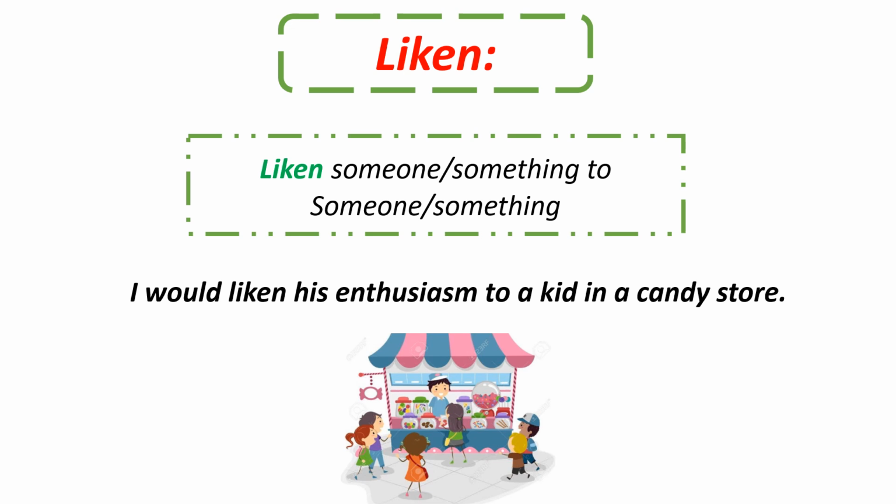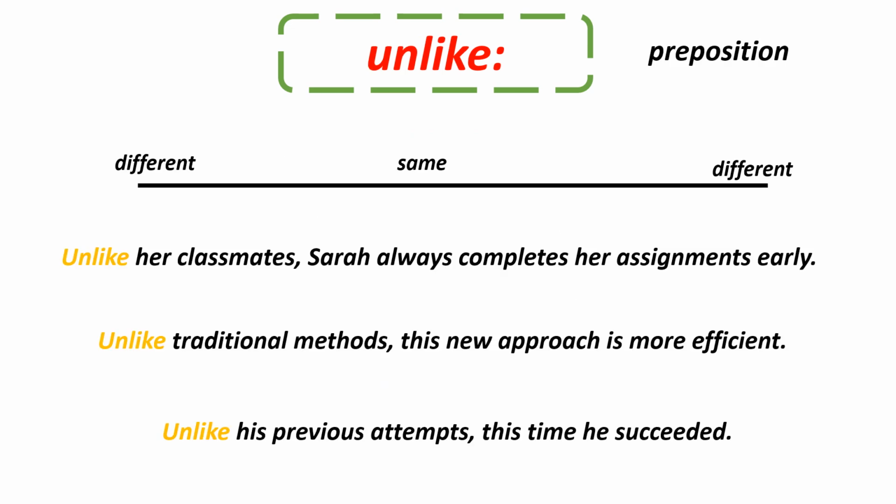I would liken. Okay. Now we'll talk about alike. Alike contains 1, 2, 3, 4, 5, 6. What? It contains 6 letters and it's a preposition. That's not normal.